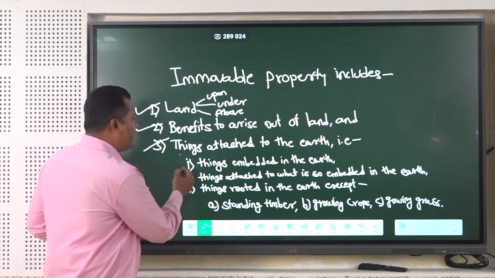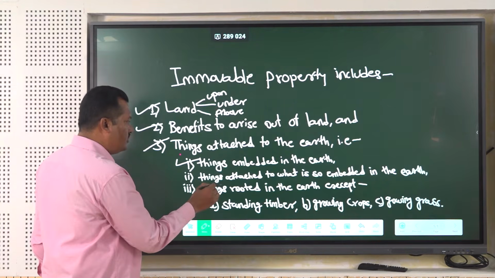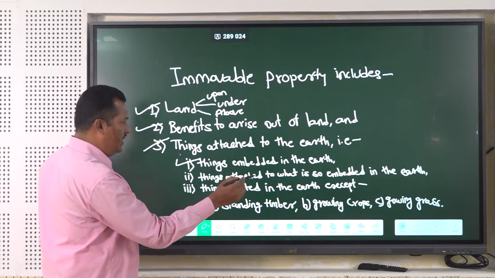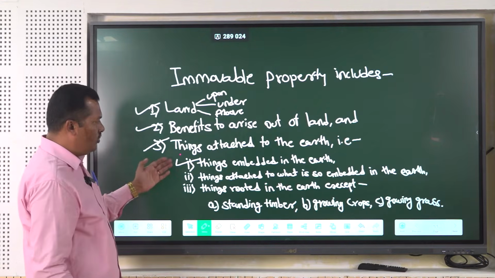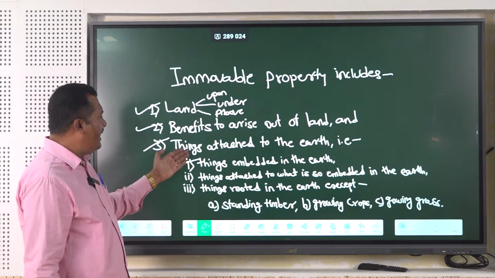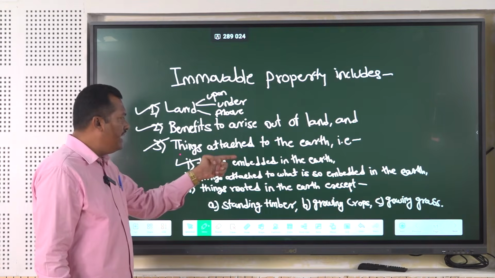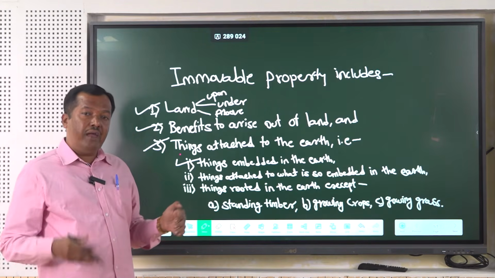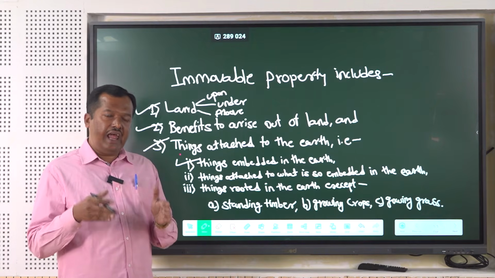Here, things embedded into the earth. Second thing is things attached to what is so embedded in the earth, and third thing is things rooted into the earth. So here we take into consideration one by one what is meant by things attached to the earth. First thing is things embedded in the earth. So what is meant by embedded? Embedded means insertion in the land.